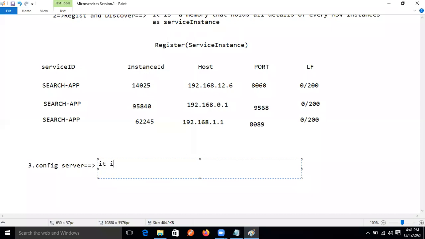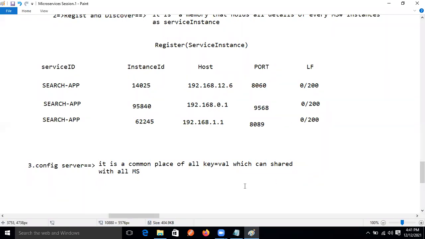So normally, it is a common place for all keys and values which can be shared with all microservices. For example, database connection.